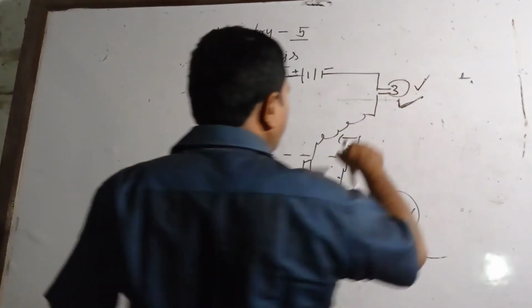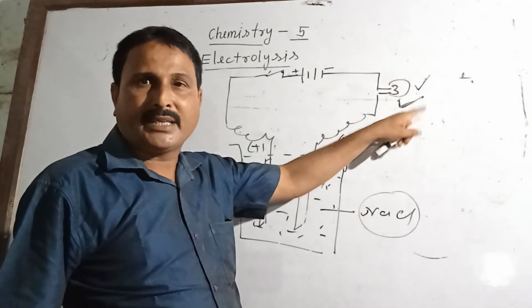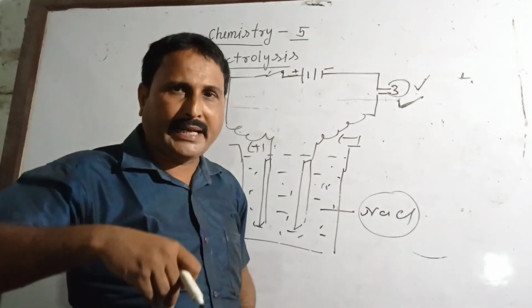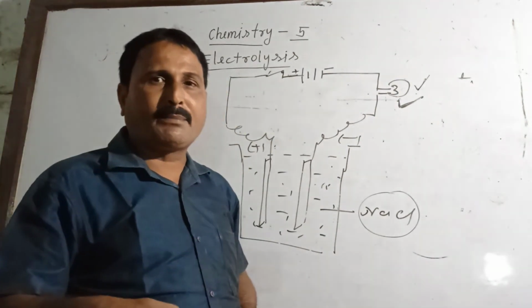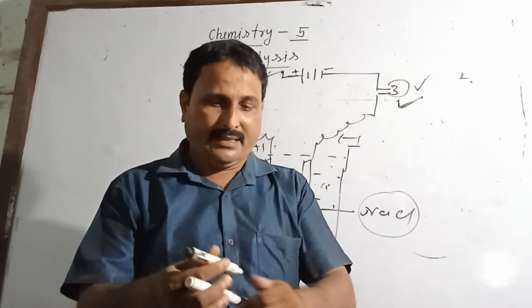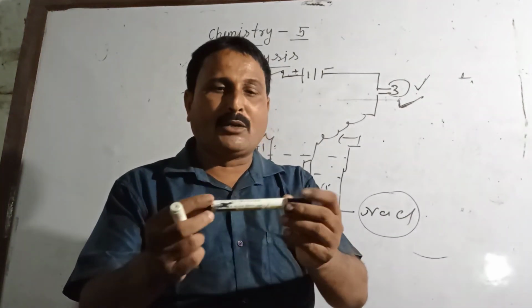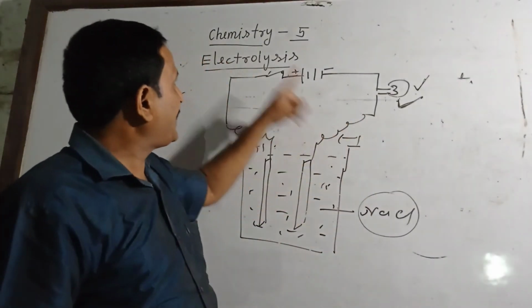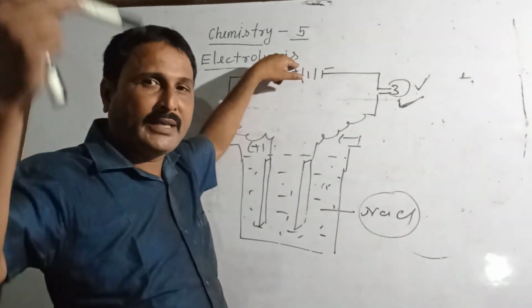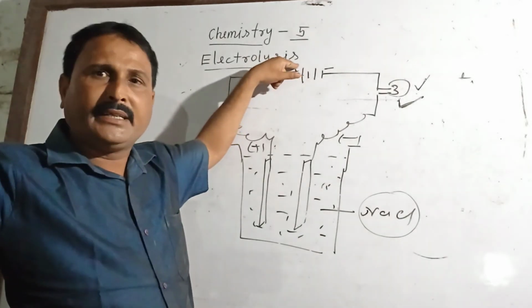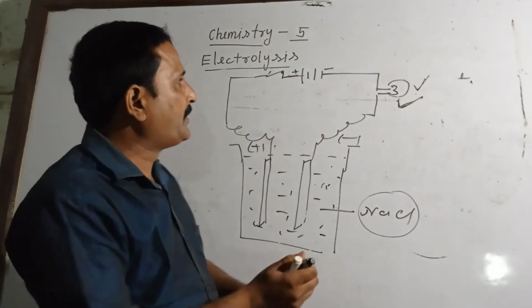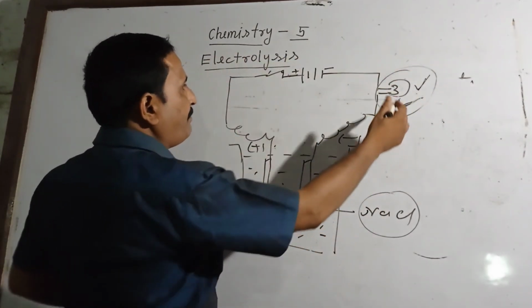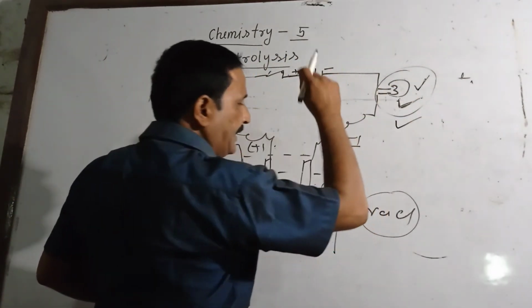In electroplating we also use this, but its function is somewhat different. What is electroplating? The process of depositing a superior layer of a metal over the surface of an inferior metal by the process of electrolysis is known as electroplating. In that, if we are using a bulb, in the beginning of the process the bulb is glowing brightly.